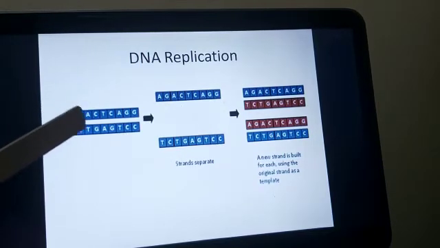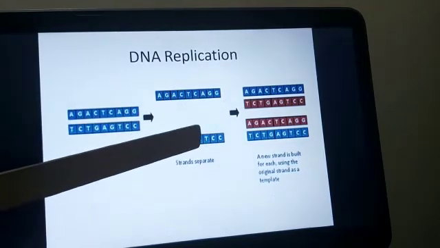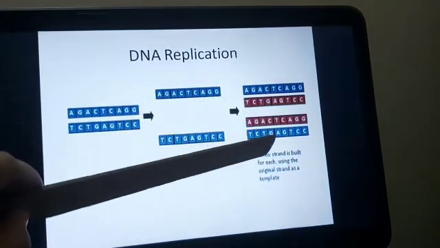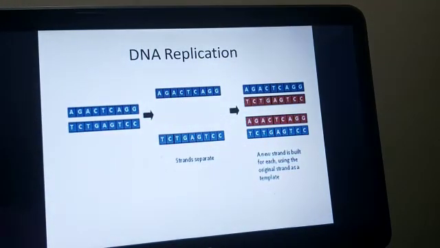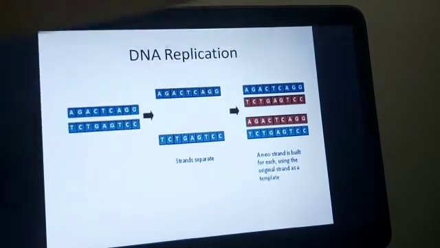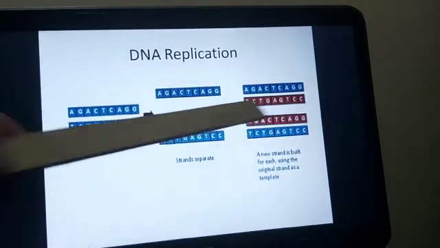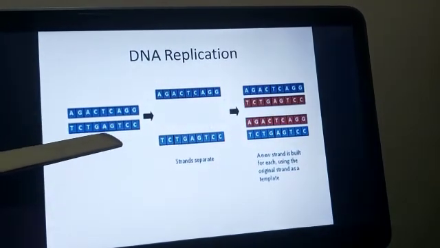So when the DNA is replicating, the two strands separate, and for each strand a new strand is formed. One thing you can observe is that the new strand nitrogenous base structure and the old one are exactly the same. You can see here TCTGA, TCTGA.